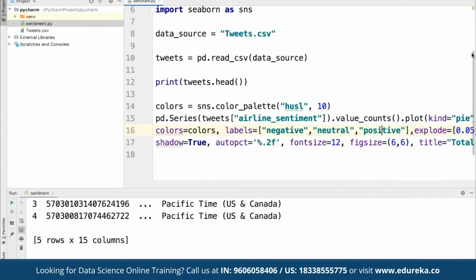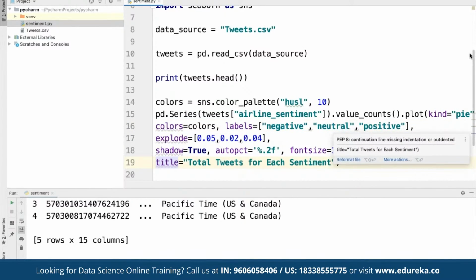And then we had defined explode based on the parameters 0.5, 0.2, and 0.4 for neutral, positive, and negative, where we define the font size, the figure size for the current shadow, and the title of the graph that you want to place here. So this is the entire breakdown.